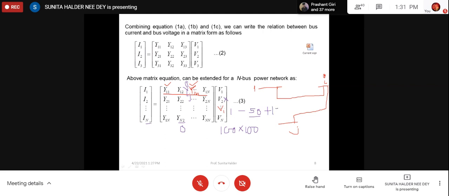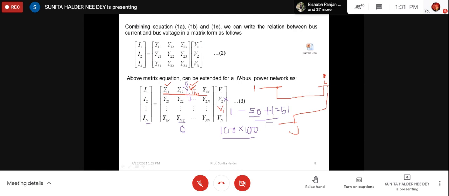So the maximum elements per row will be 51 only. From there you can calculate the possible size. It will be far less than 100 by 100. So we can store only the non-zero elements and leave the 0 elements. We shall not do calculation for the 0 elements.